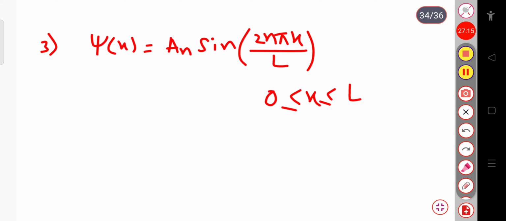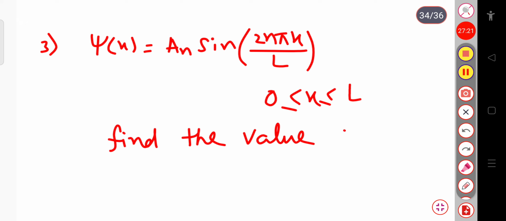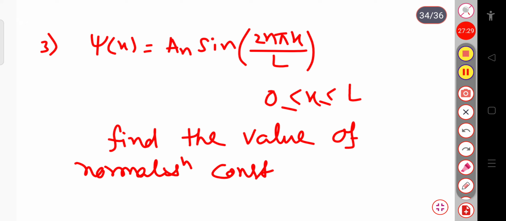Find the value of the normalization constant an. The same process, and here you have to put the limit 0 to L.